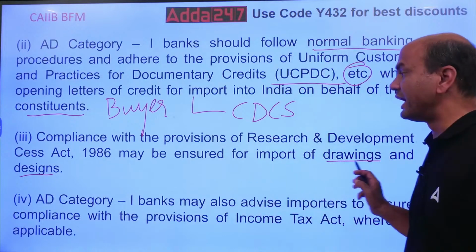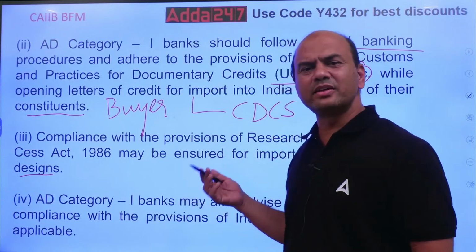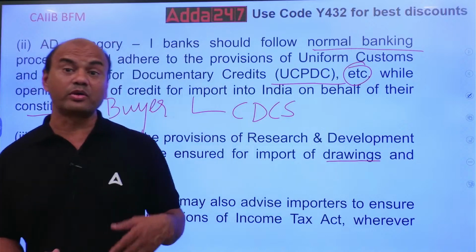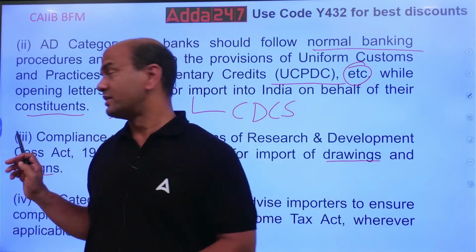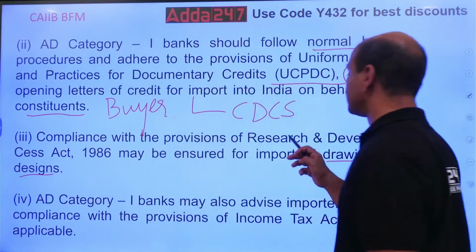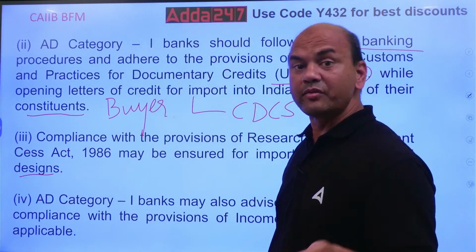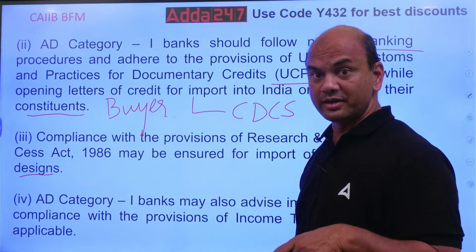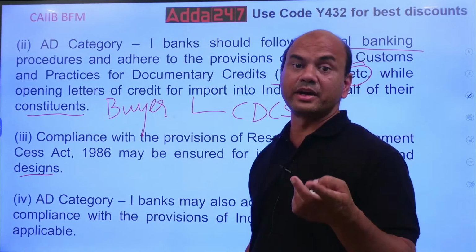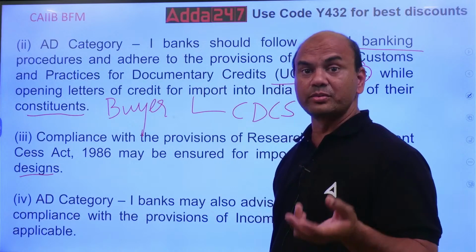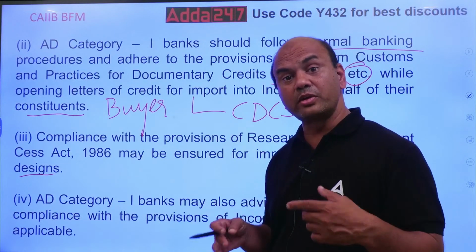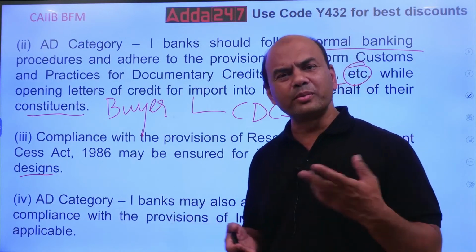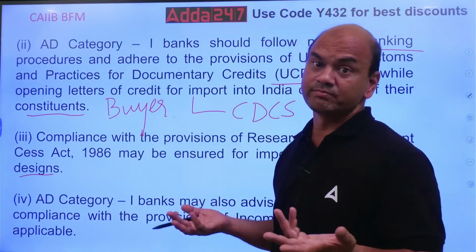For drawings and designs, what are these? These are basically your soft assets, isn't it? This drawing and design is a soft asset. There might be a copyright on this. So this Act, the Research and Development Cess Act, will have that point also, whether there is any copyright of somebody, that is to be checked. There are soft assets, copyrights, trademarks, patents, right? So many are there. So whenever you import anything related to your soft assets, drawings, designs, or some formulae, or some research, everything you have to follow.